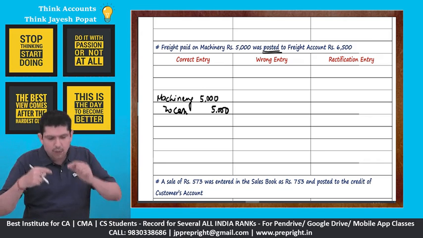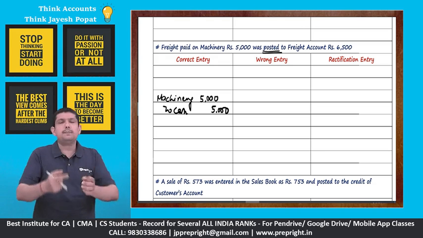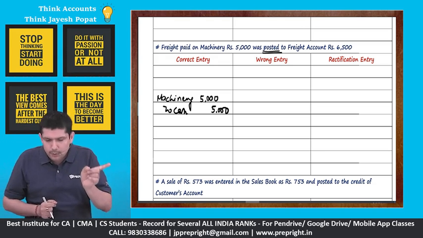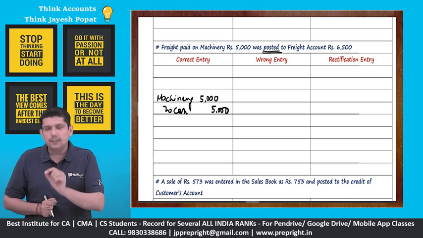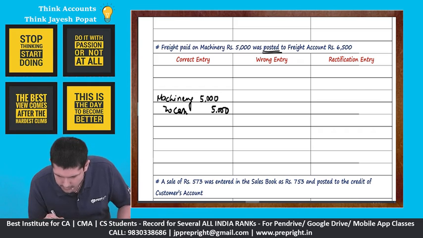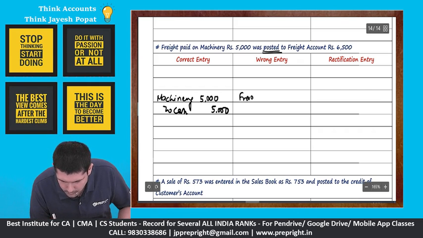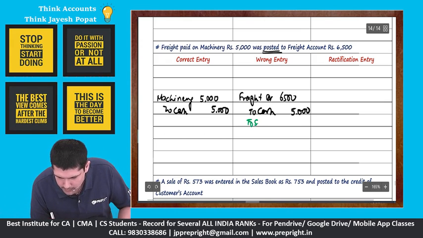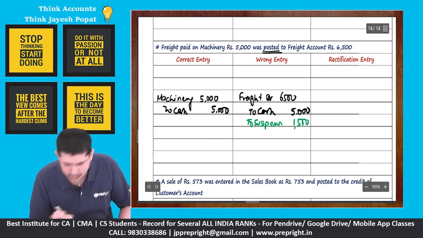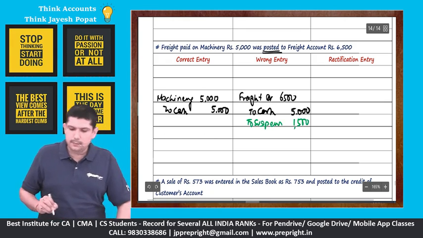While posting it from the cash book to the respective ledger, instead of posting it at 5,000, it has been posted at 6,500. So here our entry is freight debit 6,500 to cash 5,000. No mistake in recording. So there will be a suspense account of 1,500.